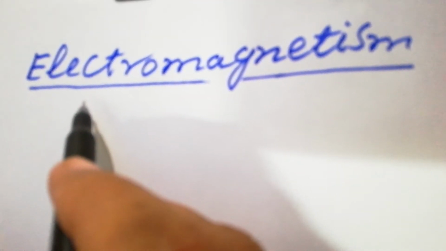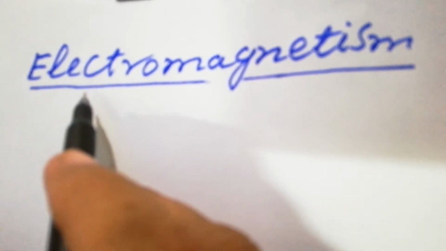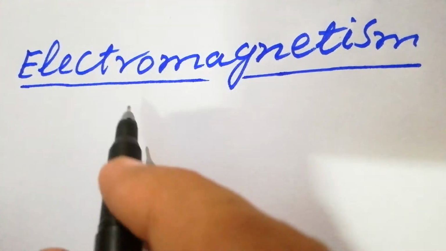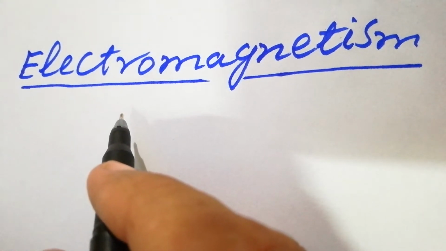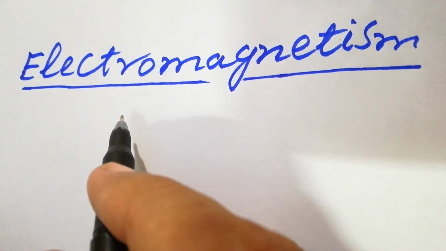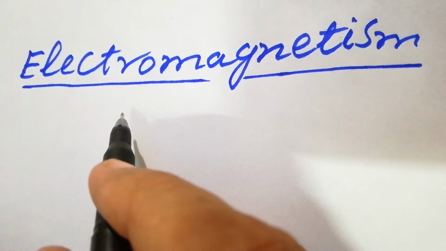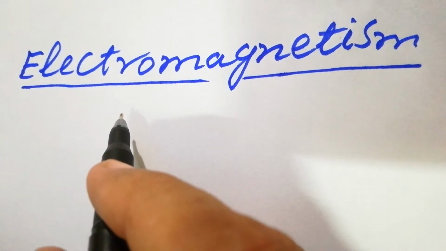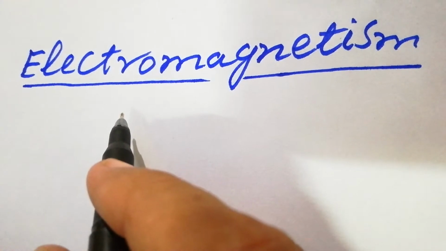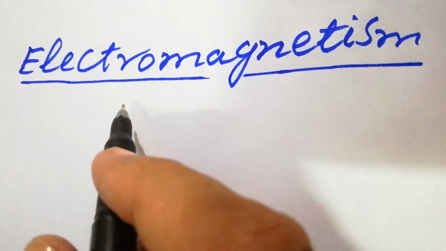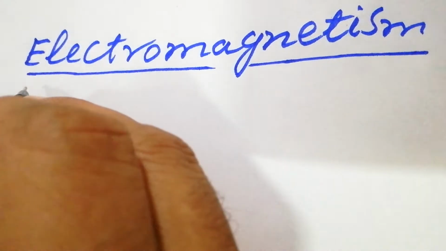Students, today we will discuss the article electromagnetism, and this article is very important as far as A level physics is concerned. In this particular article, we will define electromagnetism, and then we will discuss what is an electric field and magnetic field, and what is the difference between these two fields. Students, first of all, look at its definition.